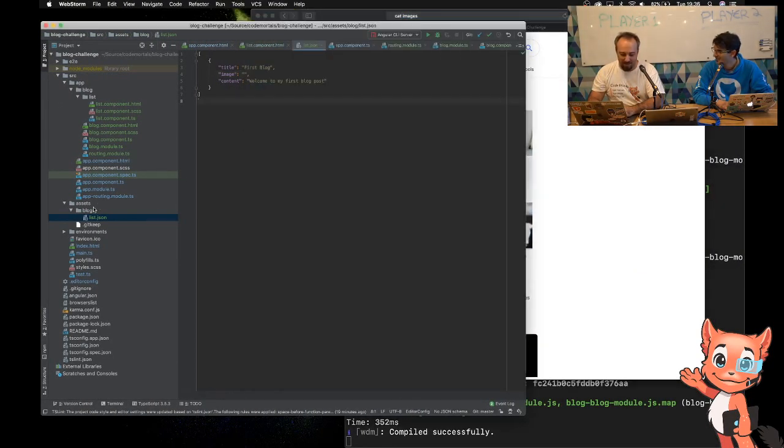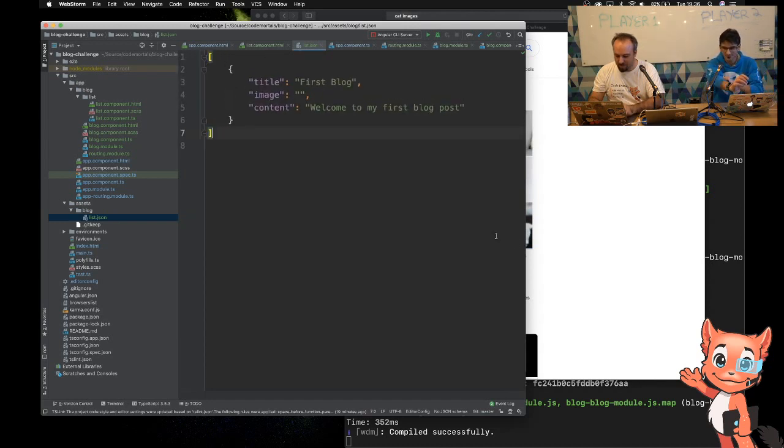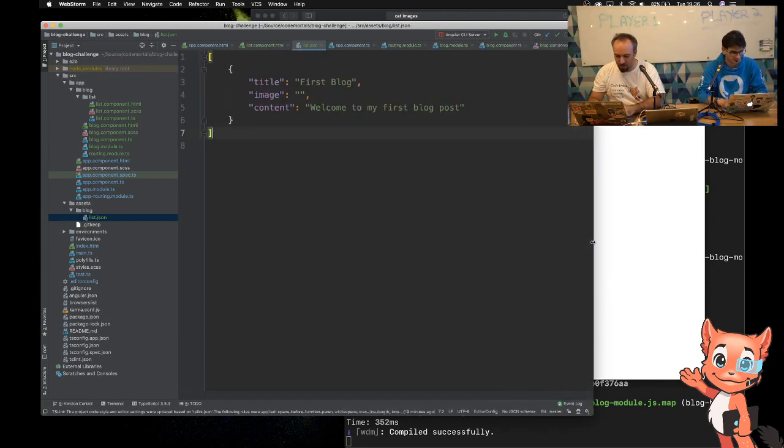I'm creating at the moment a blog list JSON file, because I'm going to need to load some JSON into the page to show my list of blogs. So I was thinking, well, what do I want in the content? I don't want to say this too loud, so you can probably read the screen, right? Because I don't want Eddie to copy me. Make it bigger. There we go. I'll make it a bit bigger. There we go. So that's what I've got in my JSON so far.